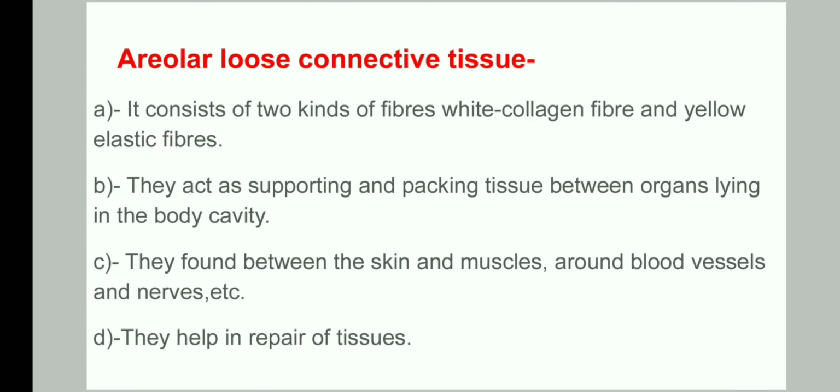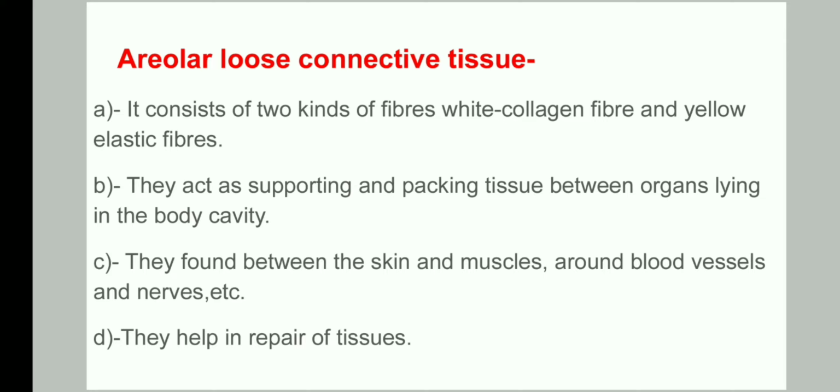The first type of connective tissue is areolar loose connective tissue. As the name says that it is loosely connected, so it consists of two kinds of fibers. White fibers are called collagen fibers and yellow fibers are called elastic fibers, and they act as supporting and packing tissue between organs lying in the body cavity.